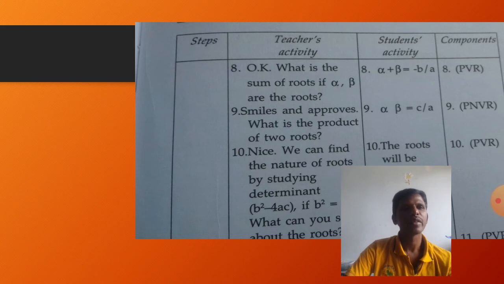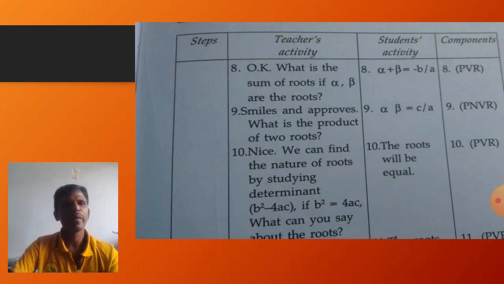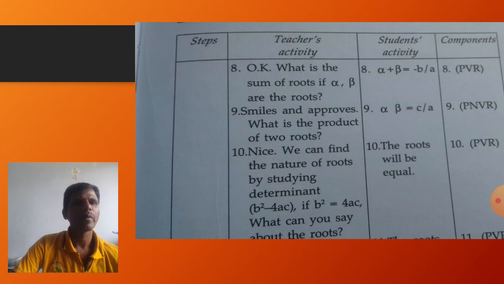We can find the nature of the roots by studying the determinant b square minus 4ac. If b square is equal to 4ac, what can you say about the roots? The roots will be equal, the positive verbal behavior. So the nice itself indicates the component positive verbal behavior PVR. So see, by seeing every question and response of the teacher and the student, we are writing the component. So when we are writing all these things, we should use the positive verbal behavior and non-verbal behavior also.